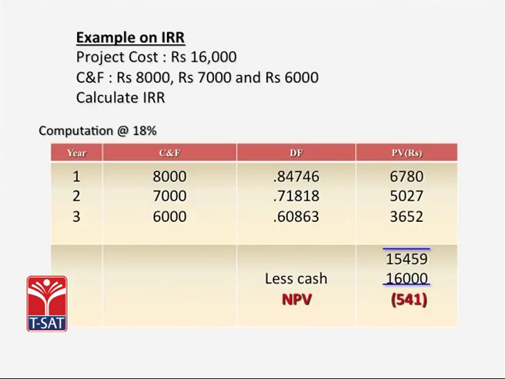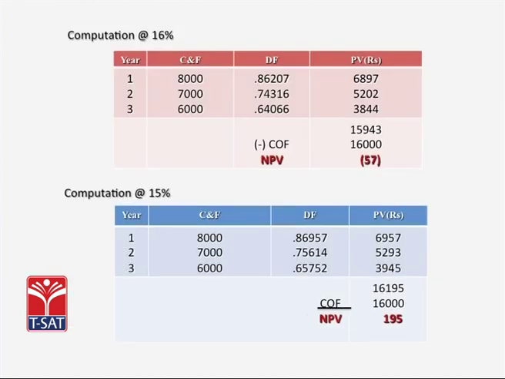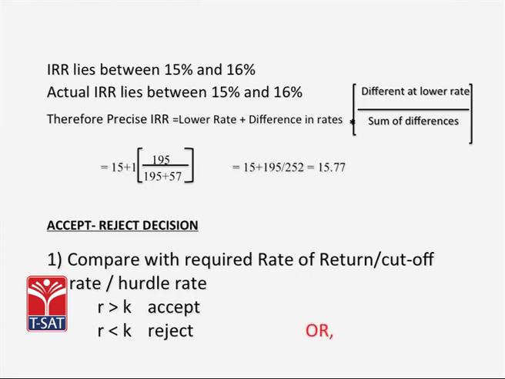Once this is done, because we have got an IRR which lies between 15 and 16%, we try to extrapolate the accurate internal rate of return this way. That is, the lower rate at which we have discounted the cash flows plus the difference in rates multiplied by the NPV at the lower rate divided by the sum of the NPVs at the lower rate and higher rate put together.